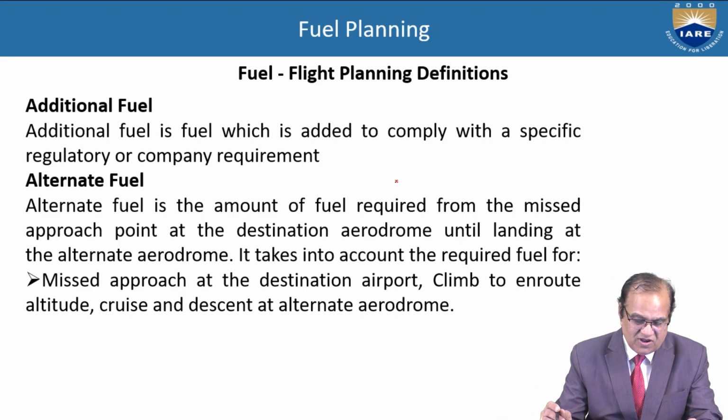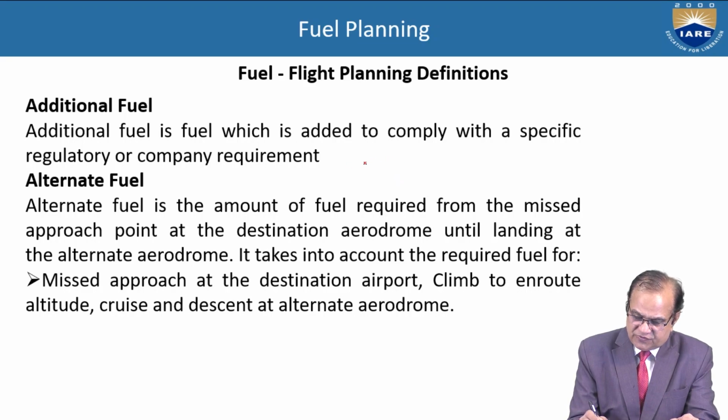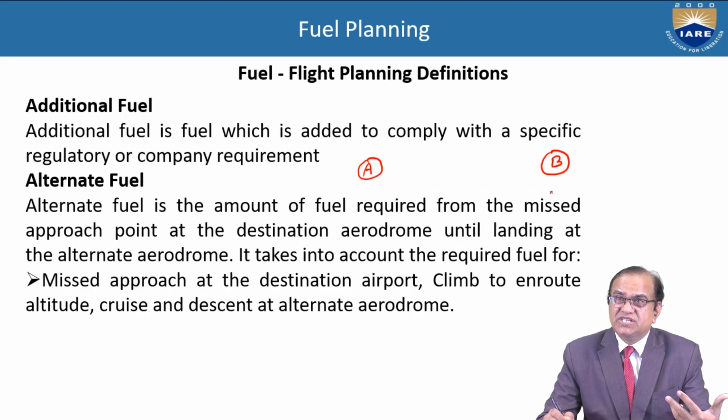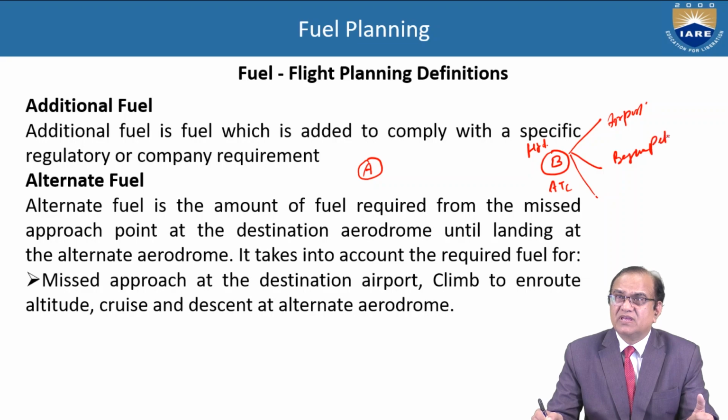So, what is the meaning of alternate fuel? If you are flying from airport A and you want to reach B, due to some mistake or some problem at B where you are supposed to land, the ATC of that airport will direct you to go to the nearest airport. Like if it is Hyderabad, you can go to Begumpet, you can go to Dundigal, you can go to Hakimpet.